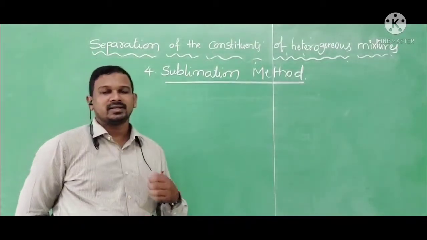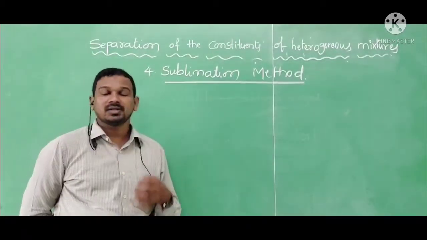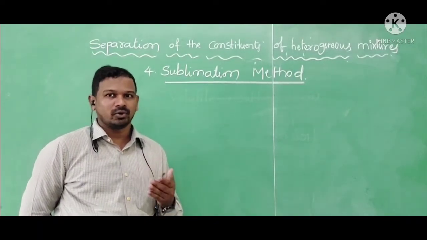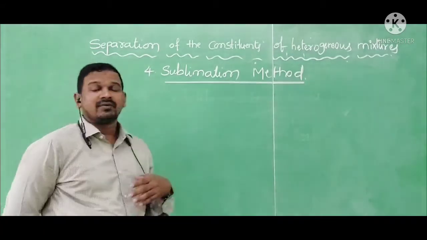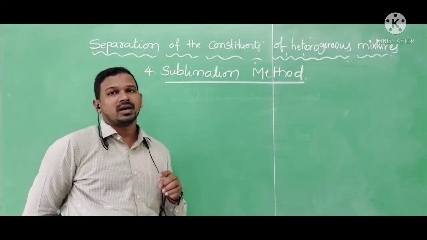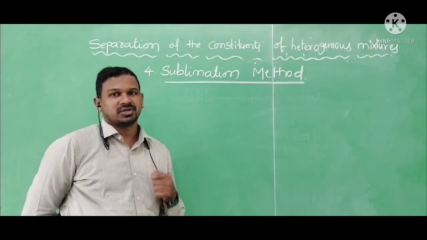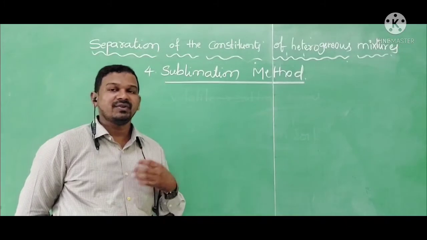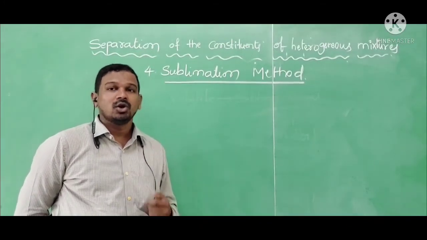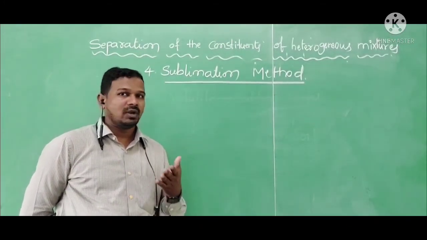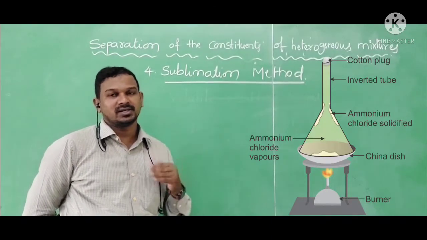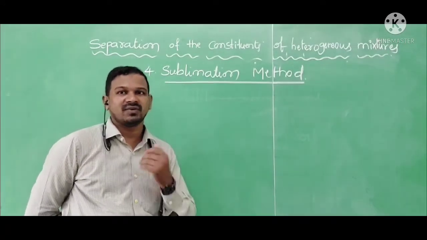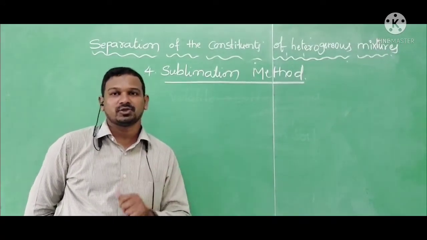Now the fourth method is the sublimation method. In the third method, we discussed separation of the magnetic and non-magnetic components of the mixture. In this, we are going to separate the volatile and non-volatile solids from the mixture. It works on the principle of heating. When we give heat to the mixture, volatile components will sublime and afterwards condense after the cooling process, whereas non-volatile components stay in the vessel even when we give heat.